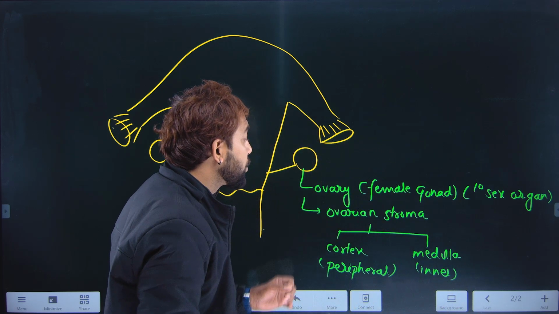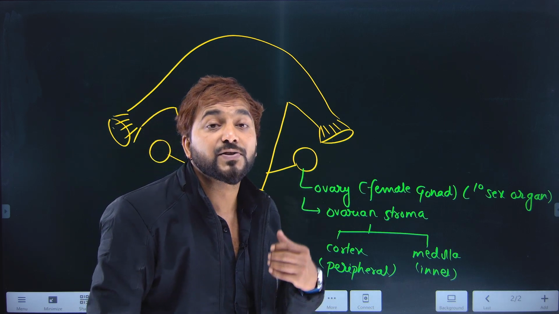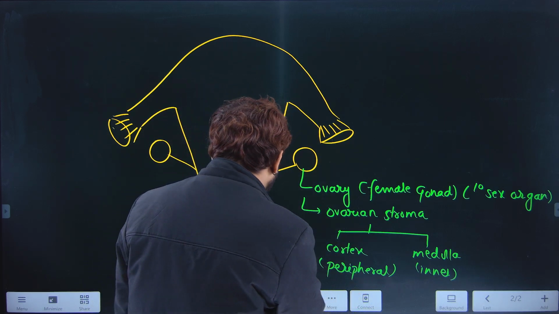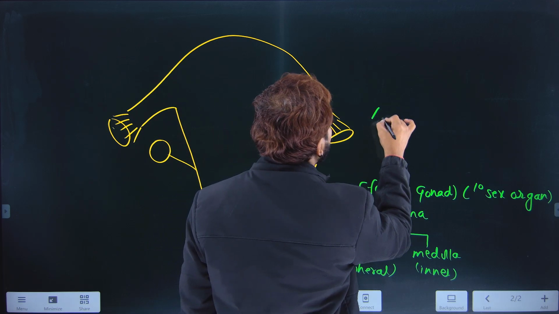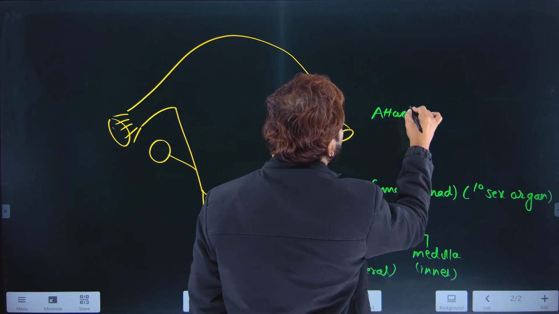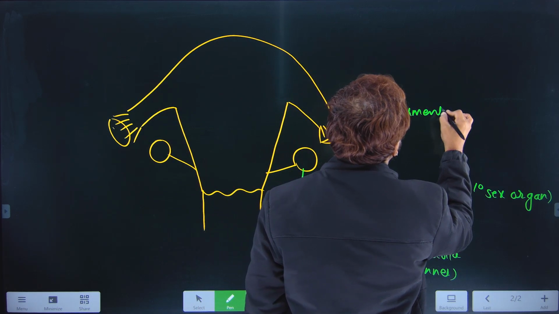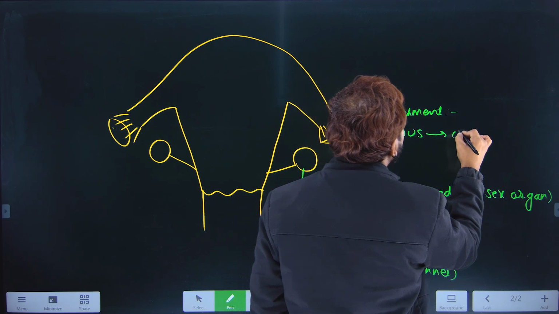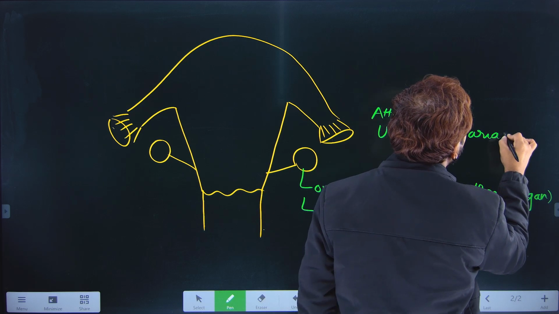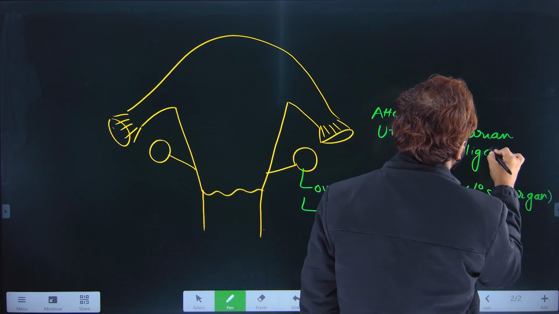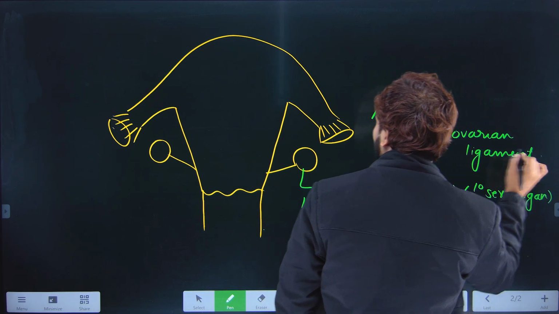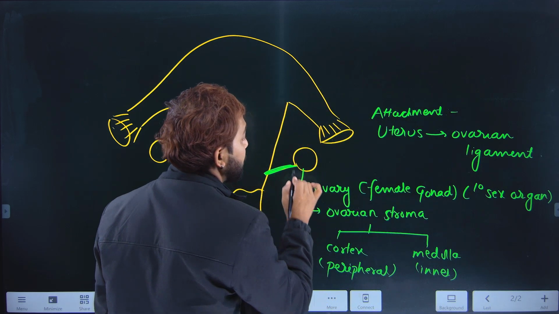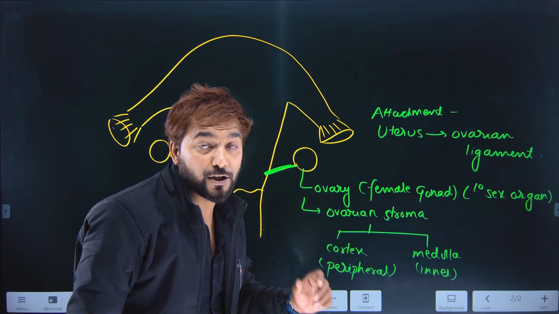If you talk about the attachments of the ovary, it is attached to the uterus by the ovarian ligament. Which ligament? Ovarian ligament से ये अटैच है, तो ये वाला हो गया ओवेरियन लिगामेंट.